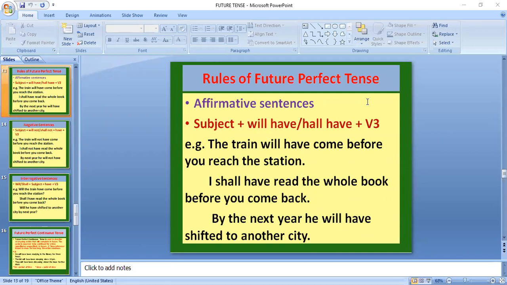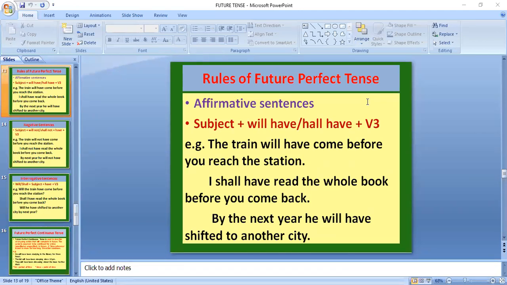Next, Isha Sharma, please. Here the rules of future perfect tense are... Isha Sharma beta, affirmative, please continue. She's facing some problem. Isha, you please start beta. Hello. Ma'am, I am speaking. Hello, ma'am. Yes beta. Ma'am, am I audible? You are not audible to me. Yes, start.